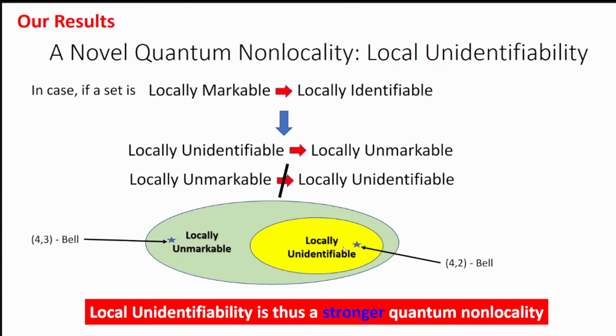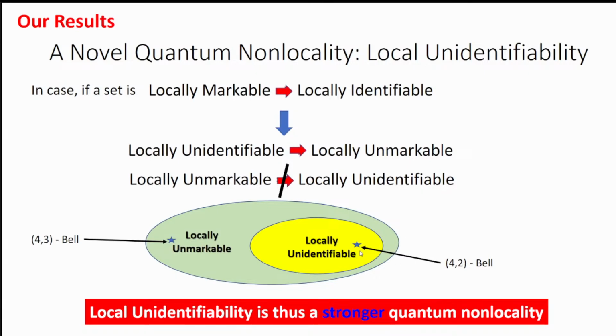Why is that? In case a set is locally markable, it is obviously locally identifiable. If you can know the order of the states, you actually know the identity of these states. Otherwise, you cannot know the order. But the opposite is not always true. So, if a set is locally unmarkable, that does not mean that that particular set is also locally unidentifiable.